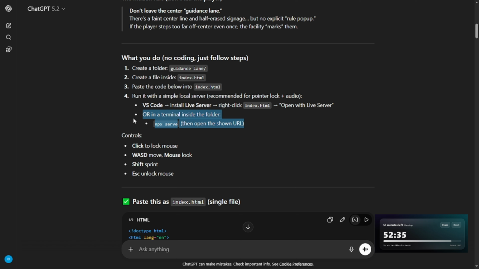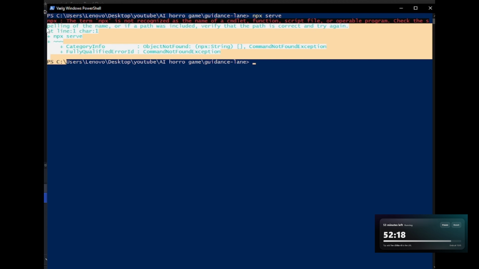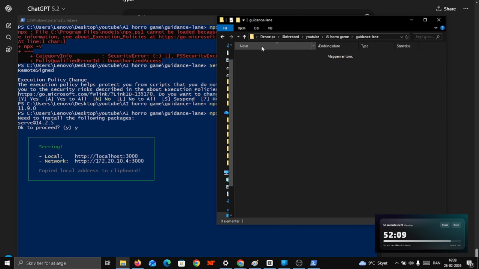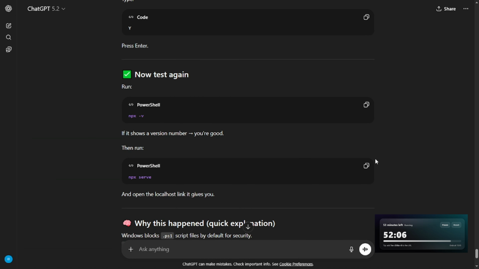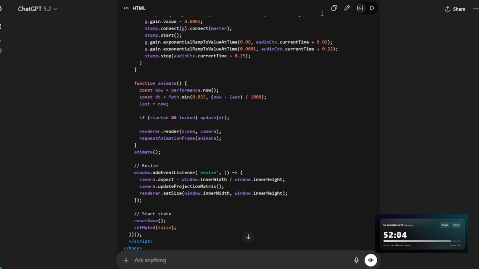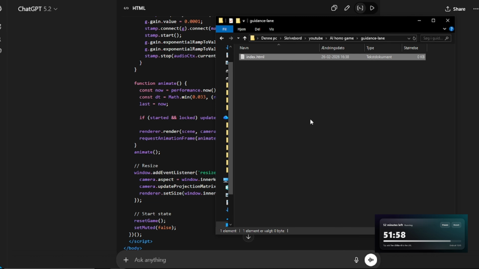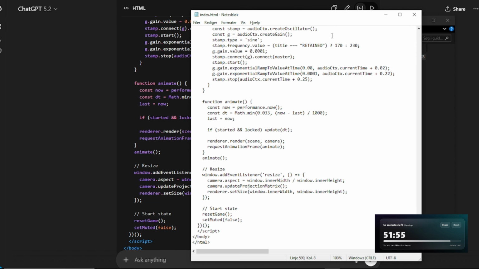Now I don't have VS Code installed, so we're gonna go for the terminal mode. And since I don't know how to do that, I'm just gonna ask ChatGPT to help me out. Hey Chat, could you help me out like I'm an idiot? Okay, it turns out I didn't have Node installed, so I'm just gonna fast forward this part. Okay, Node is now installed and we are actually ready to really test it out. I'm just gonna copy paste the code into an HTML document and then we're gonna try and see if it works.